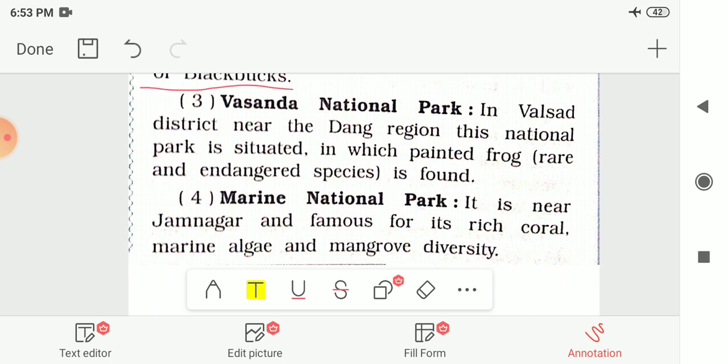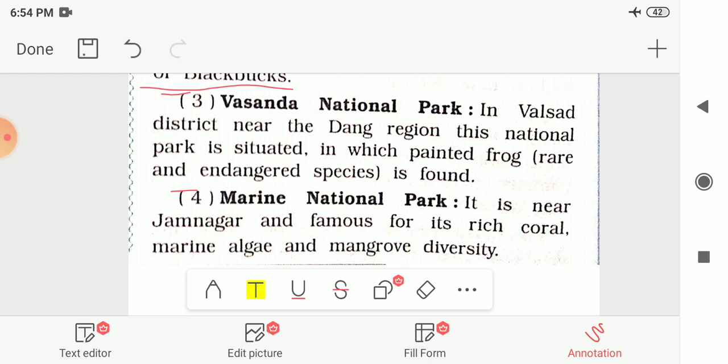Next is Vasanda National Park in Valsad district near the Dang region. This national park is where the painted frog, a rare and endangered species, is found. Next is Marine National Park. It is near Jamnagar and famous for its rich coral, marine algae and mangrove diversity.